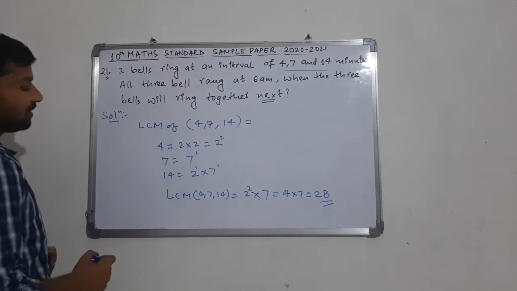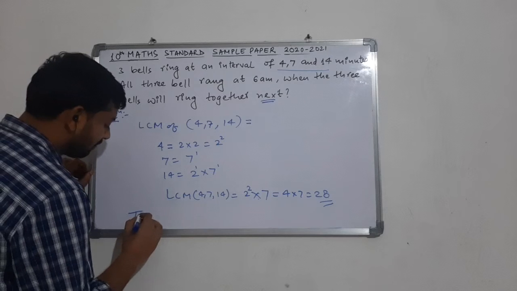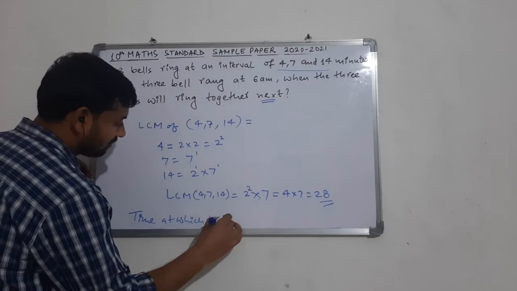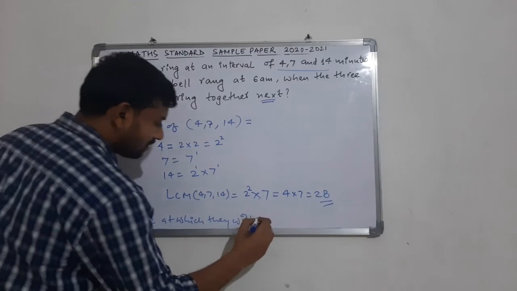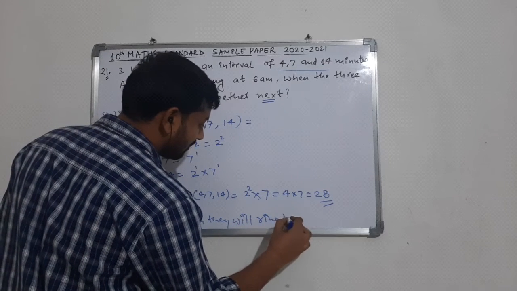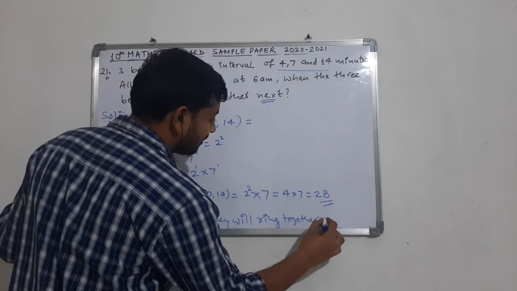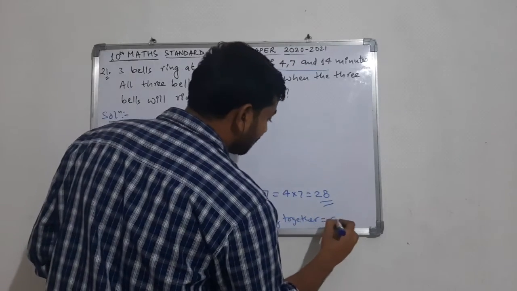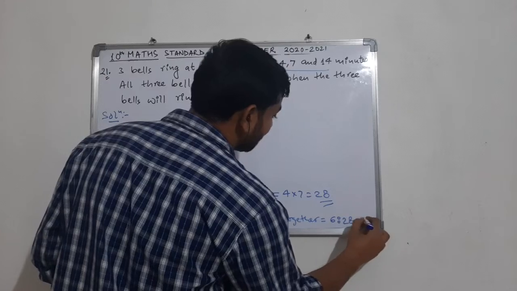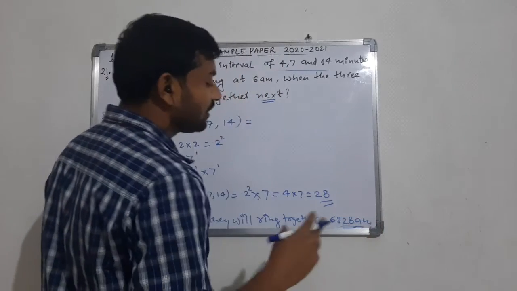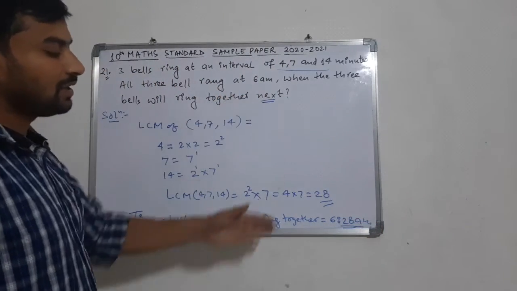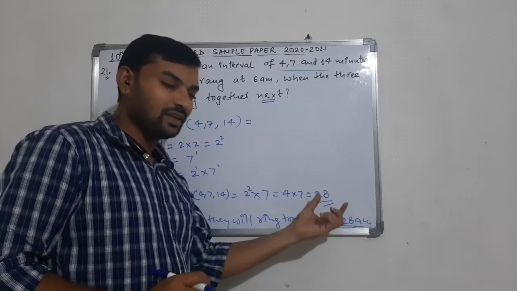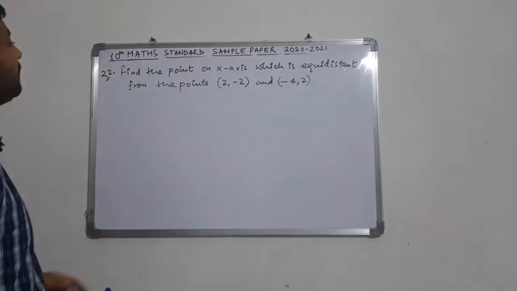So the time at which they will ring together will be 28 minutes later than 6 a.m. So the timing will be 6:28 a.m. After 28 minutes from the given time, they will ring again together. That is 6:28 a.m.